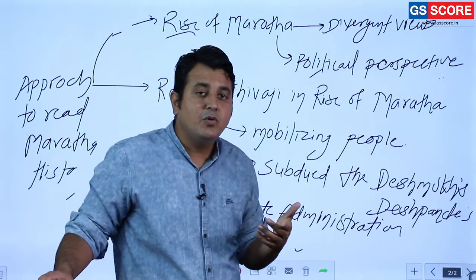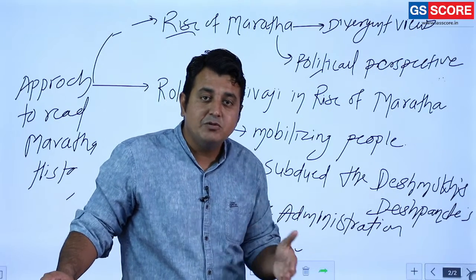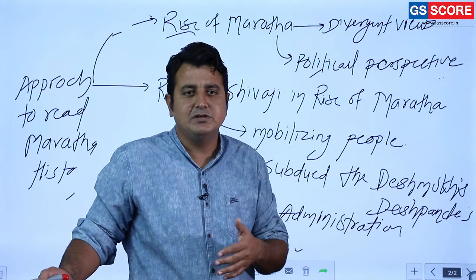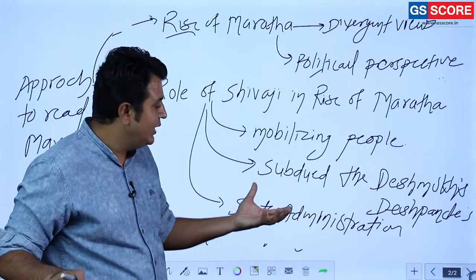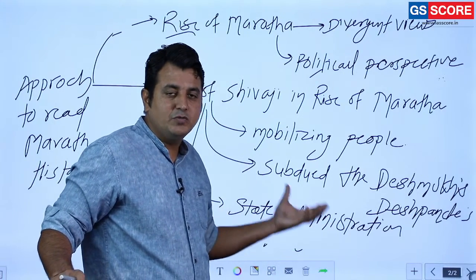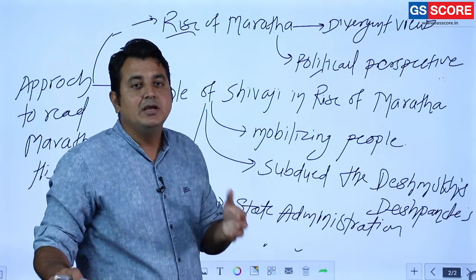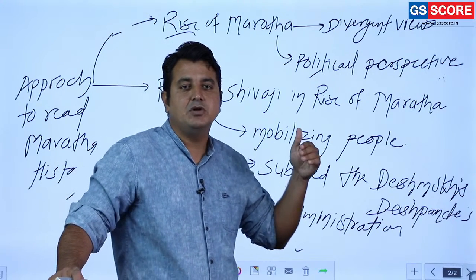Then land revenue policies: the Mughal land revenue policy was very important, land measurement was there, so Shivaji also introduced that. Many offices, even a foreign relations office, and many institutions were highly influenced by the Deccanian states or the Mughals. He adopted the best from these and implemented his policy.